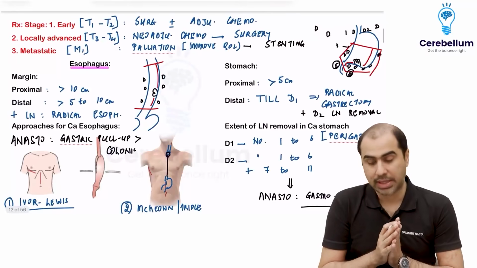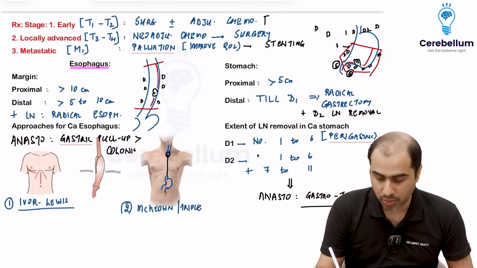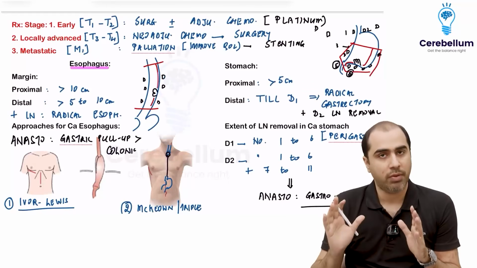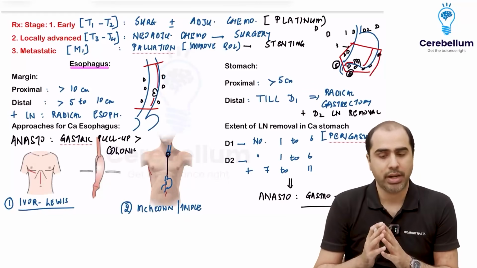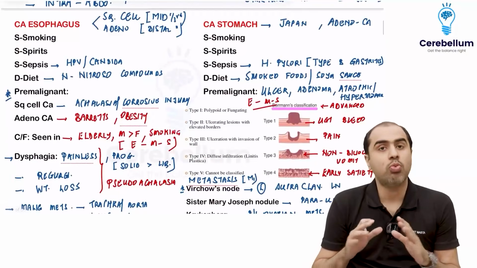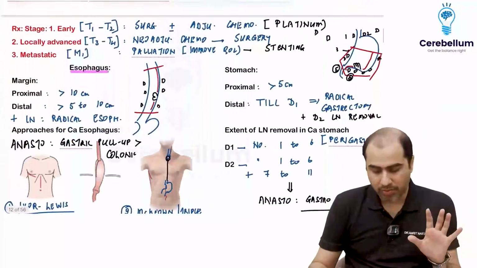After both of these cancer treatments, I am going to give adjuvant chemotherapy, and the chemotherapy uses a very important drug that is called platinum. Remember this. Cisplatin, oxaliplatin are a part of chemotherapy for esophagus and gastric cancers, right? So in a very simple way, I have summarized the two most important GI cancers, and all the important points are covered for you to get the answer in the exam.